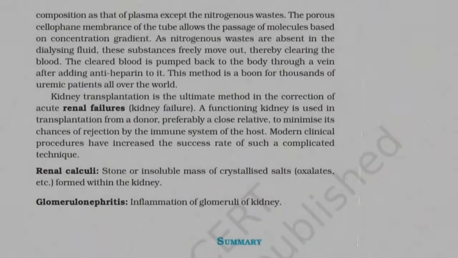The cleared blood is pumped back to the body through a vein after adding antiheparin to it. This method is a boon for thousands of uremic patients all over the world. Kidney transplantation is the ultimate method in the correction of acute renal failures, kidney failure. A functioning kidney is used in transplantation from a donor, preferably a close relative, to minimize its chances of rejection by the immune system of the host. Modern clinical procedures have increased the success rate of such a complicated technique.